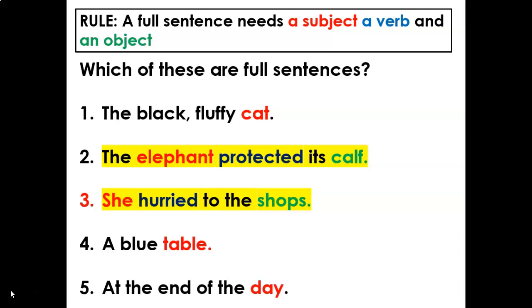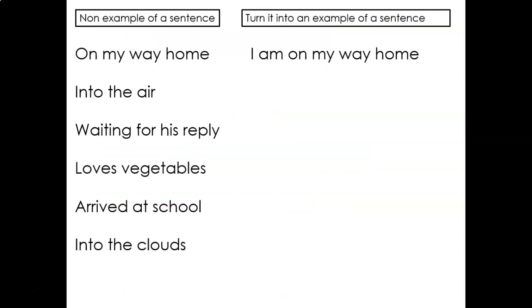Brilliant. So in number 3, we've also got that subject, verb, object combination. She is the subject, the who or what of the sentence. What is she doing? She's hurrying to the shops. Brilliant. Now, number 4, we've got the subject but no verb, a blue table. And similarly for number 5, we've got the subject at the end of the day, but no verb or object. So we've got 1, 4, and 5 as non-examples of sentences, and we've got 2 and 3 as examples of full sentences. Brilliant.